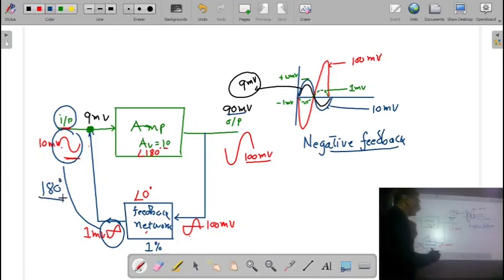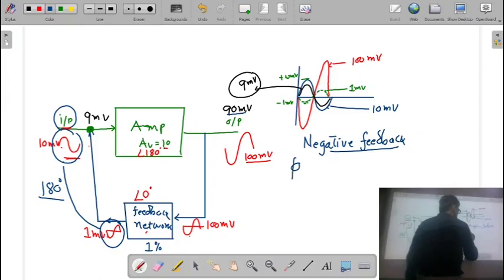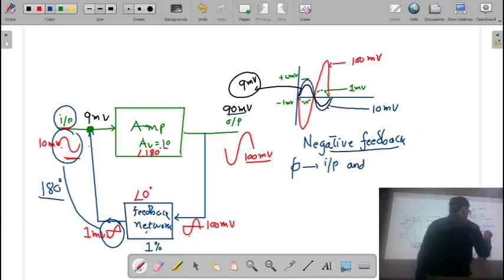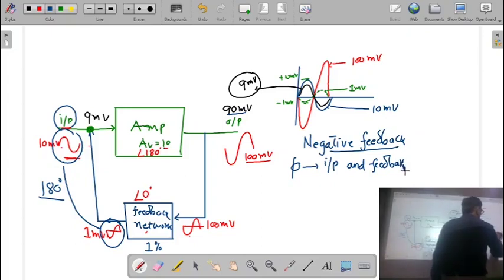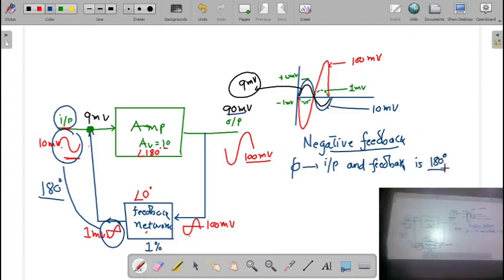So whenever the phase difference between the input signal and the feedback signal is 180 degree, then negative feedback is going to occur.